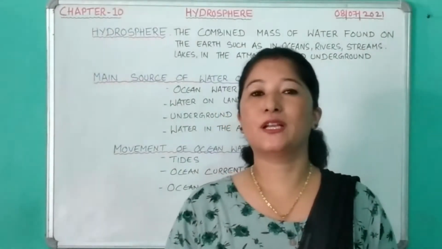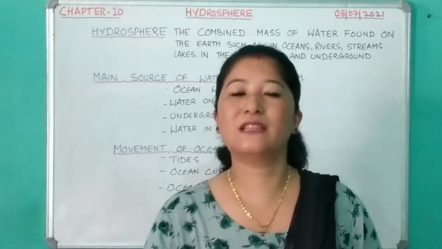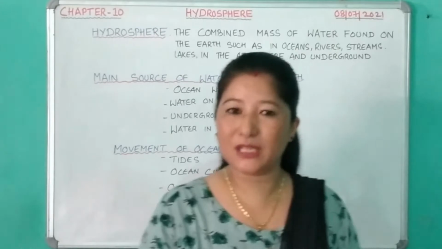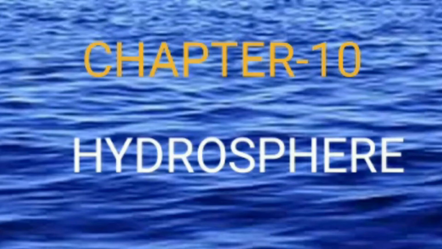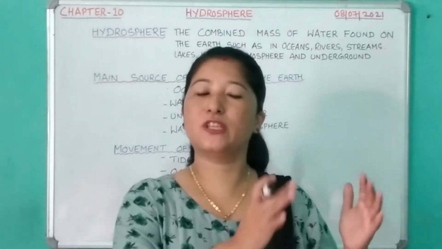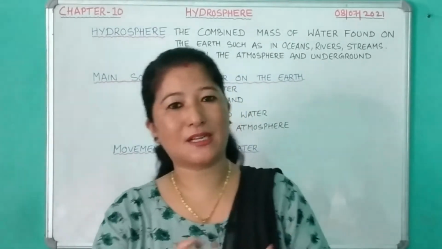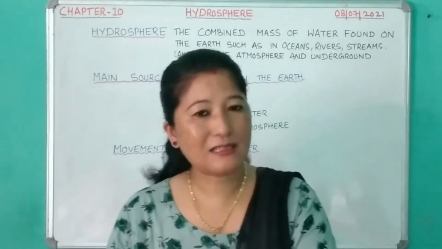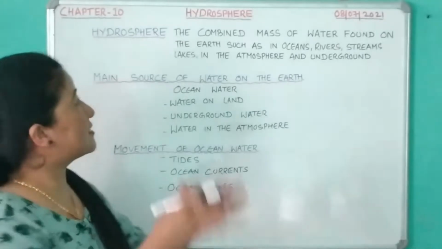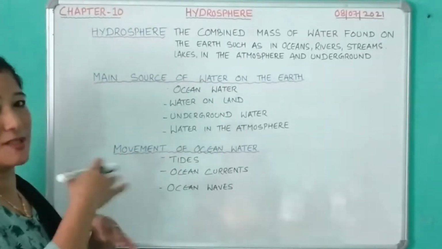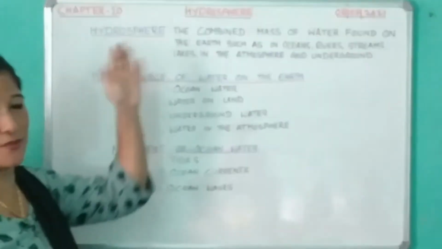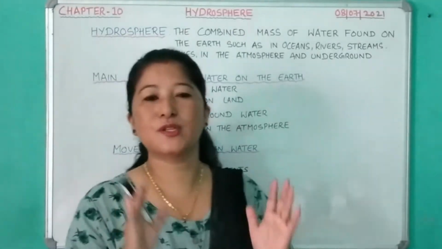Children, today we shall begin with the new chapter, or rather new unit, that is unit 3, and the chapter is 10. The name of the chapter is hydrosphere. In the previous classes we were doing unit 2 and its chapters. So from today we'll be starting unit 3, and the first chapter in unit 3 is hydrosphere, but the chapter serial number is 10.